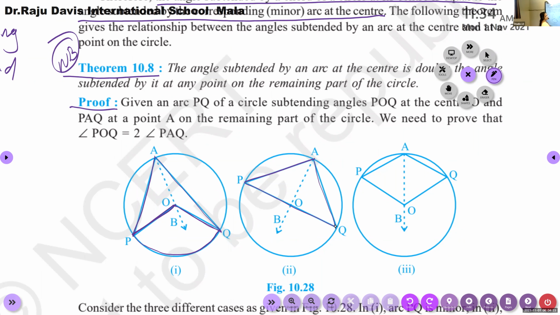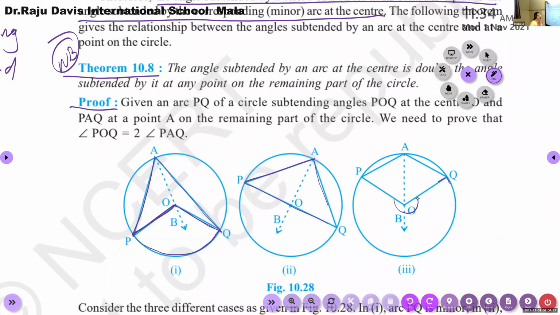Third case, PQ can be a major arc. Then the angle subtended by PQ at the center is the reflex angle POQ.